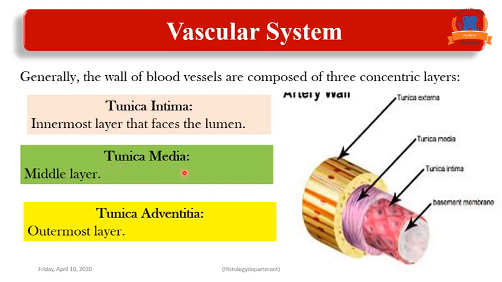The second layer is the tunica media, the middle layer, formed either from smooth muscle or elastic fibers according to the type of the blood vessel. And the last layer is the tunica adventitia. This is the last layer, the outermost layer.